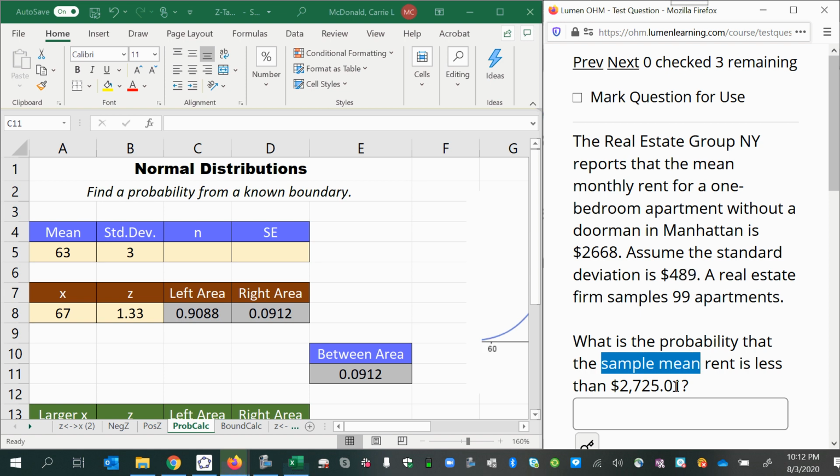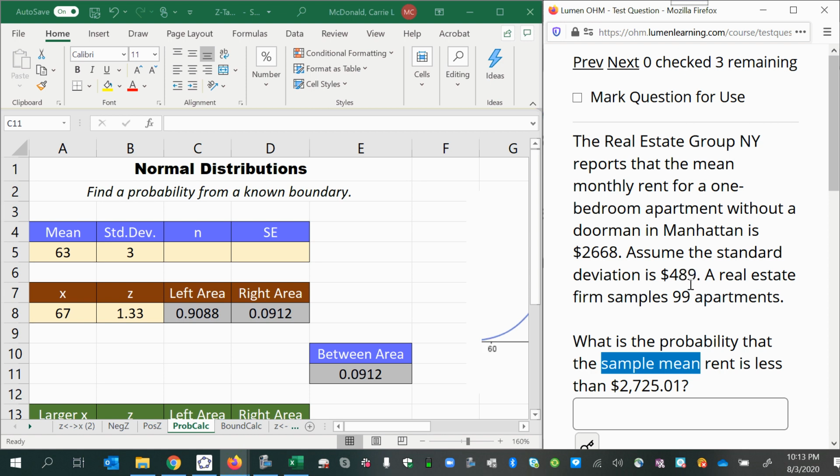All right, so what we need to notice here is that we're being asked about the probability of a sample mean being in a certain range rather than an individual apartment rent. So we need to use the central limit theorem if possible. The central limit theorem says that if the original population is normally distributed, or if you have a sample size greater than 30, then your sample means will be normally distributed with a mean that matches the original population mean and a standard deviation that starts with the original standard deviation, but then you divide by the square root of the sample size.